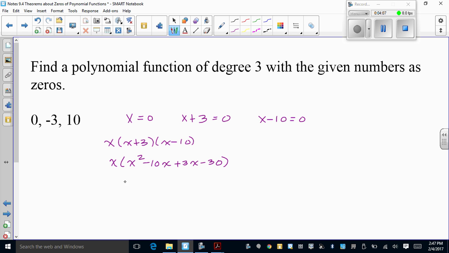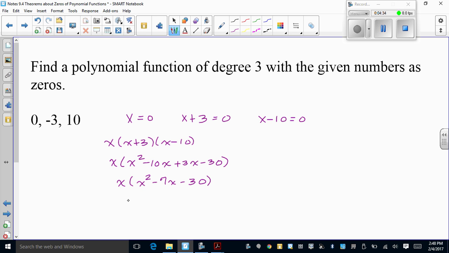So f of x equals, and distribute this last x. Oh, we're not ready there. I'm a step ahead of myself. Combine like terms, x squared minus 7x, and then -10x plus 3x, minus 30.